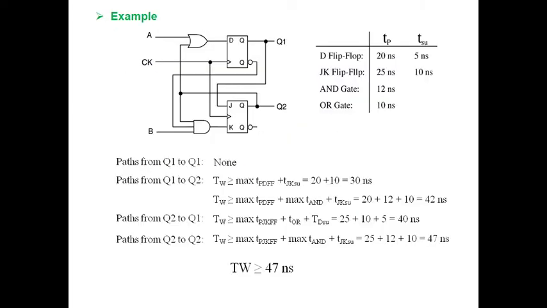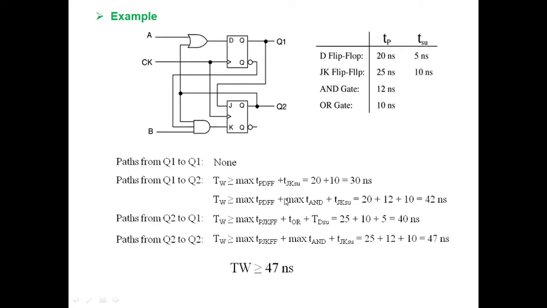Hence, once I got this maximum path delay, that is nothing but TW, I can find out the maximum clock frequency, because once I have got the value for TW, I can find what is the maximum clock frequency that I can apply to my entire circuit, such that the elements like JK flip-flop or the D flip-flop, AND gate and OR gate will give me faithful and reliable results.